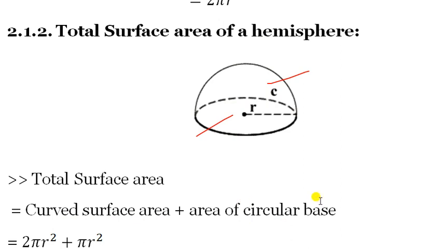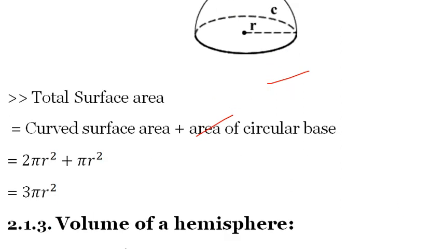The curved surface area we know is 2 pi r square, and the area of the circular base is pi r square. So 2 pi r square plus pi r square is equal to 3 pi r square. So the total surface area of a hemisphere is 3 pi r square. This is very important; the maximum problems you will get are related to the hemisphere.